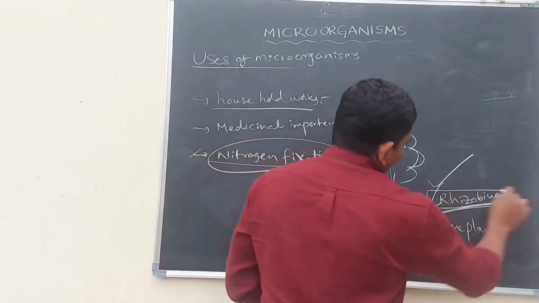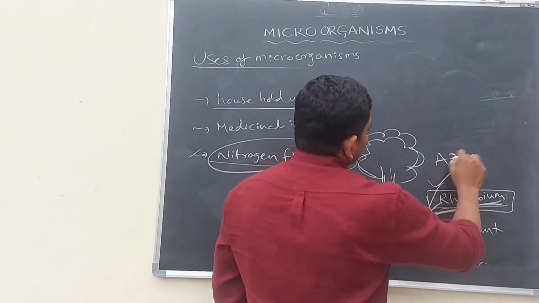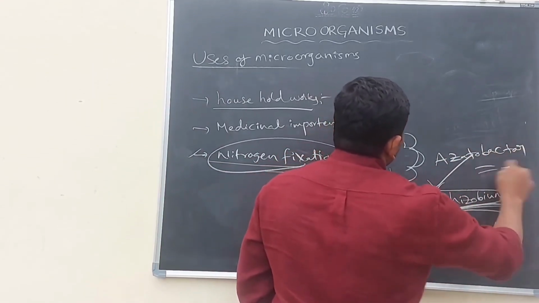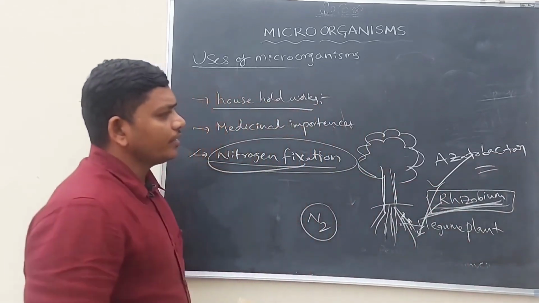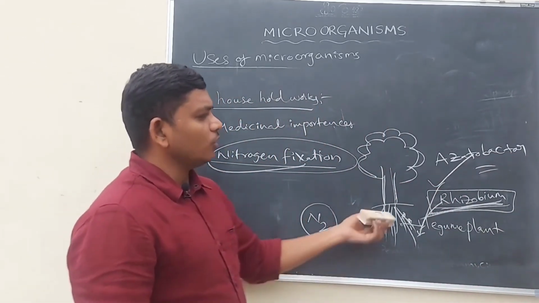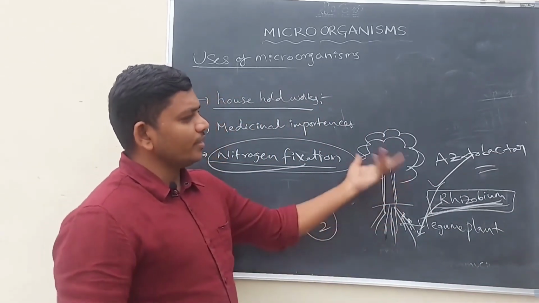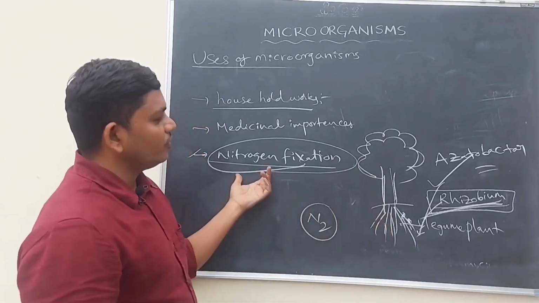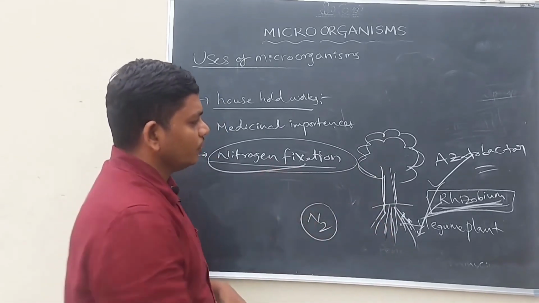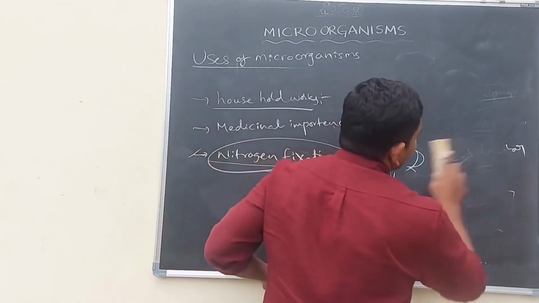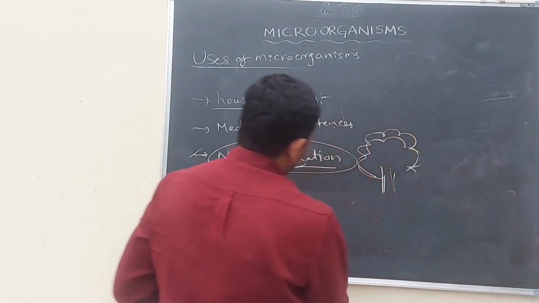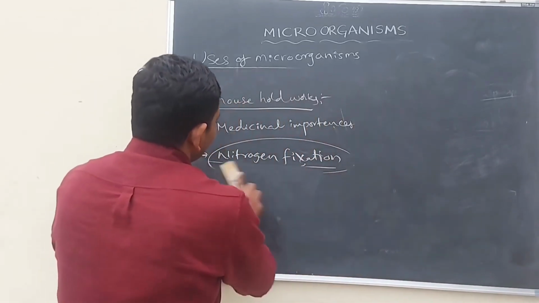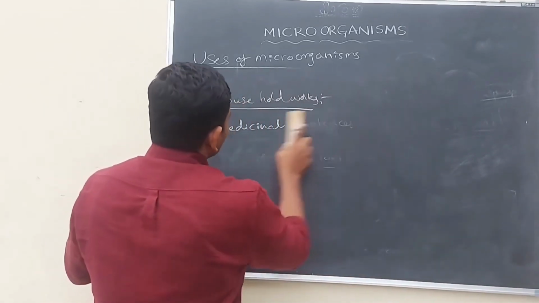Not only rhizobium, azotobacter is also a bacteria which can store nitrogen in the root nodules. So azotobacter and rhizobium are the best examples of nitrogen fixing bacteria. Okay, so in this way, some microorganisms are helping plants, human beings and other animals too.